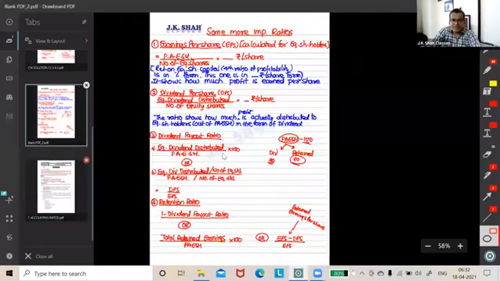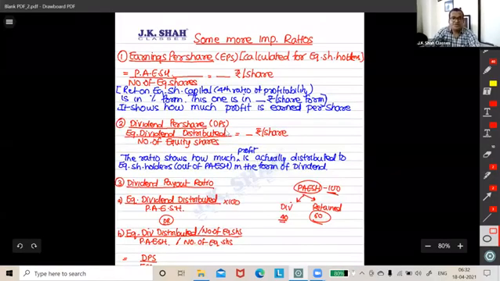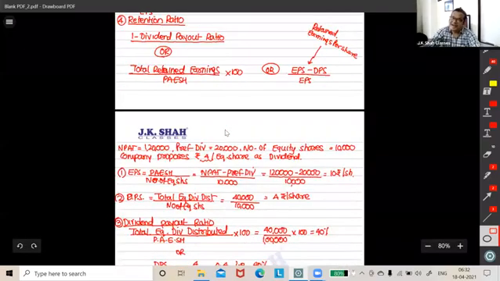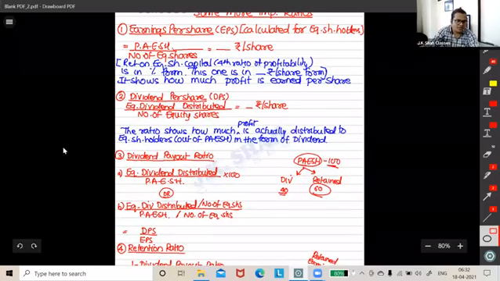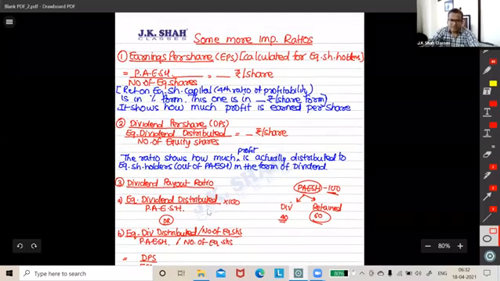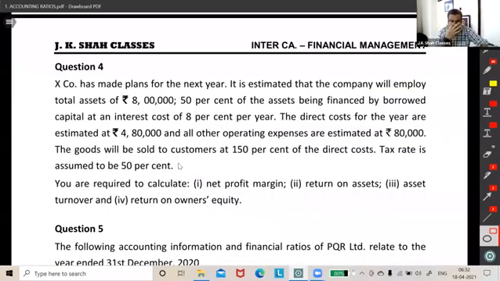Yesterday we added earning per share, dividend payout, and retention. Correct, friends? So we will move further ahead from this. Today we plan to start with a question, and then gradually after doing a few questions, we'll shift to the theory part.